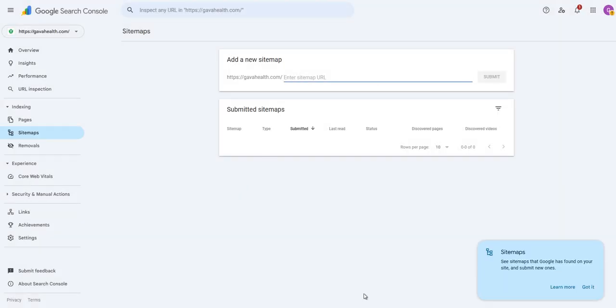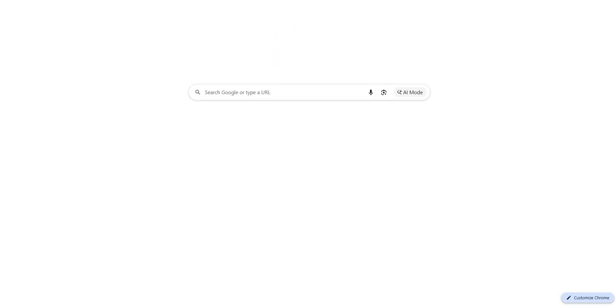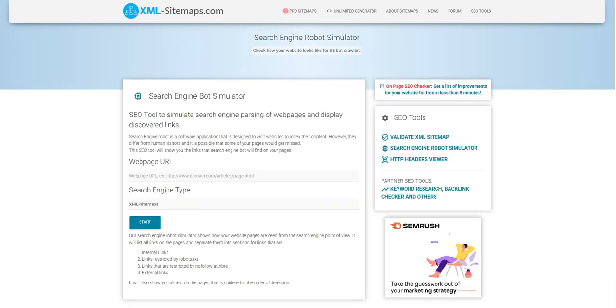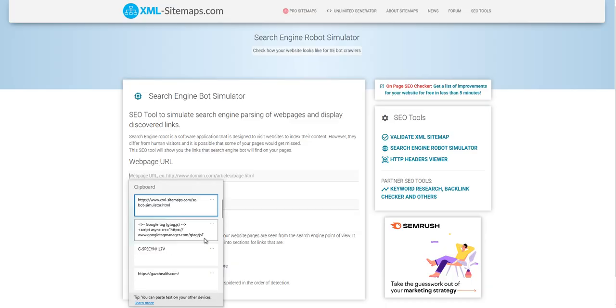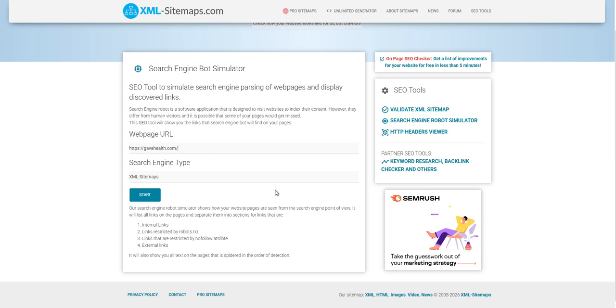This here is a sitemap generator that I'm pasting there, as you can see. So I'm going to simply click on that so that we can open up our sitemap. And then here I'm going to type in my URL, like that. Then I'm going to start creating a sitemap.